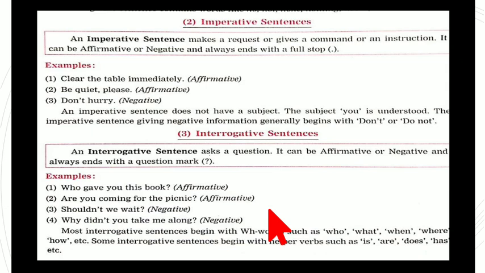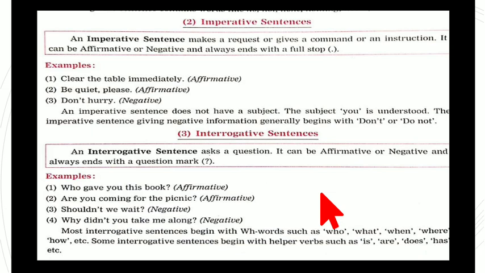Shouldn't we wait? Shouldn't. Whenever such a word is used, shouldn't, it has an apostrophe. Shouldn't means should not. So here, shouldn't we wait, is the negative form. Why didn't you take me along? Again, negative.